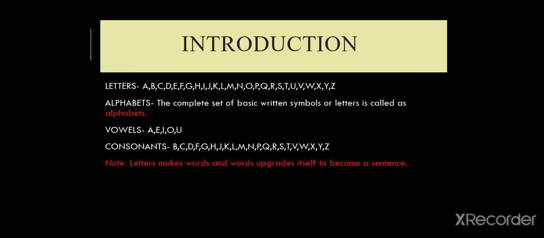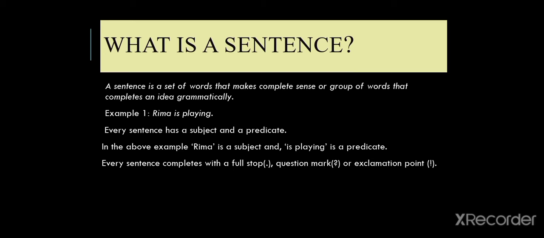What is a sentence? A sentence is a set of words that makes complete sense or group of words that completes an idea grammatically. Every sentence has a subject and predicate. It is the presence of subject and predicate which makes the sentence sound complete. Every sentence completes with a full stop, question mark and exclamation point.